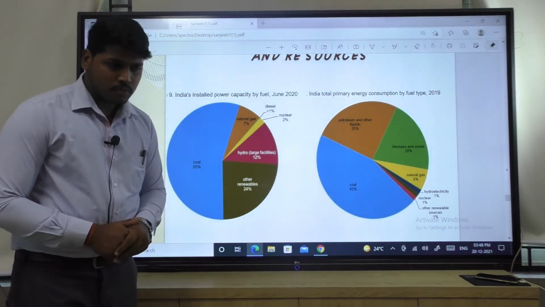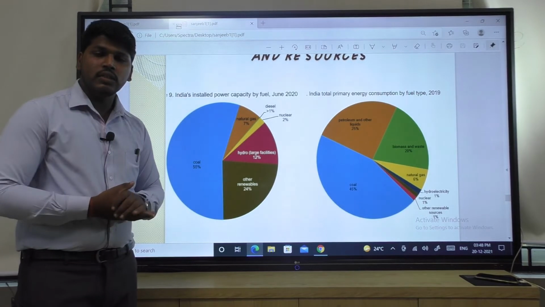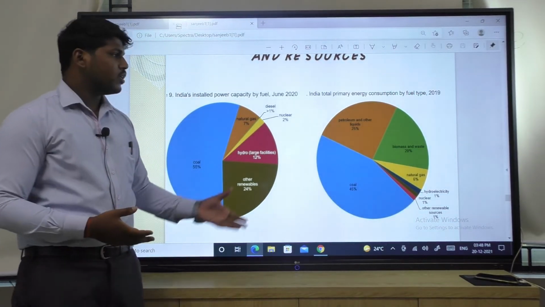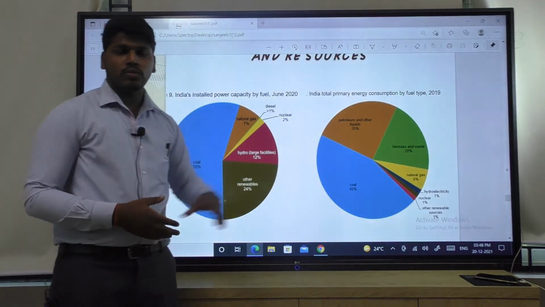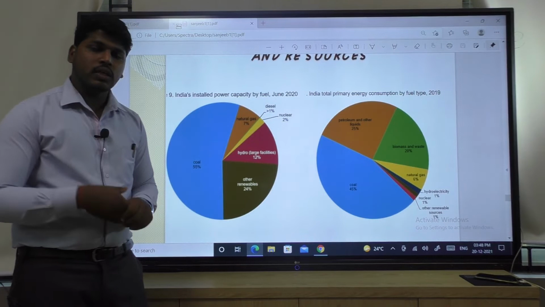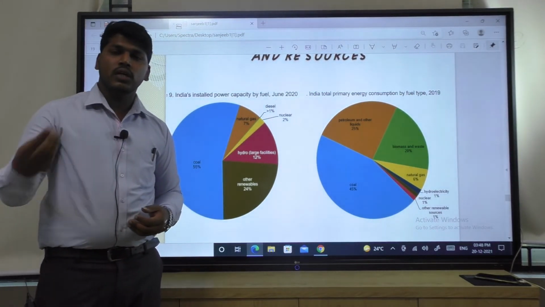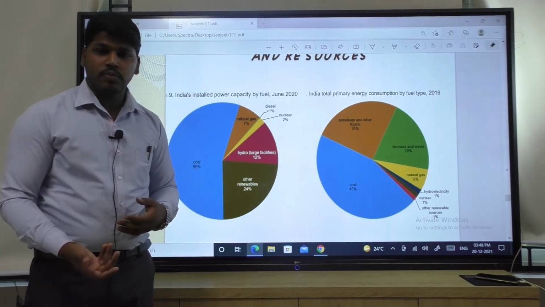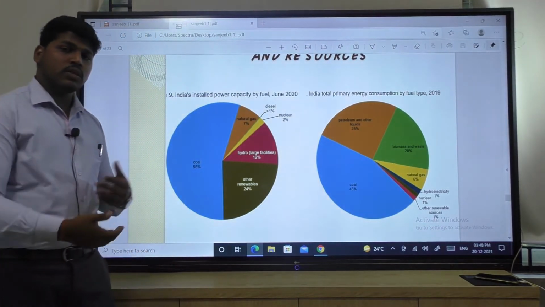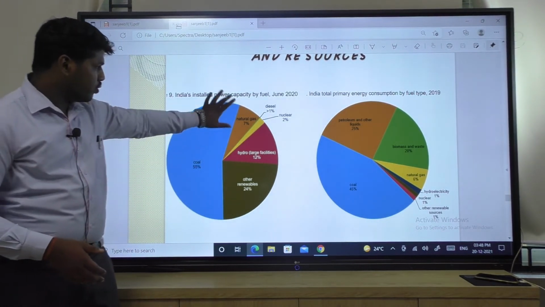That means we should increase its consumption, or first we have to increase the production capacity, then only we can increase the consumption capacity. So we have to first increase production. We have to make new technologies, increase their efficiency and output, compared to non-renewable. That's why coal use can be reduced.